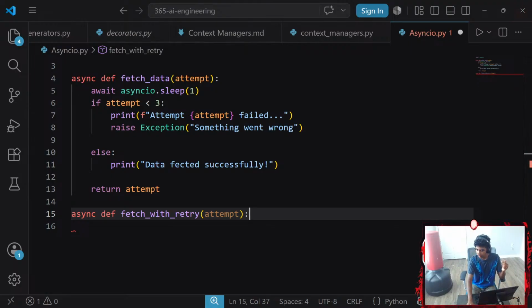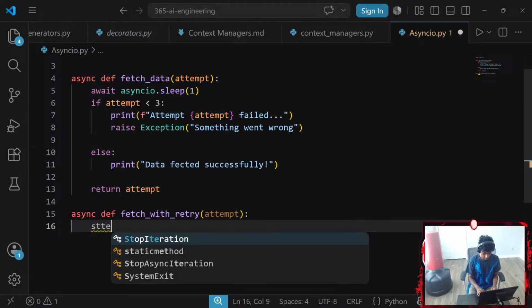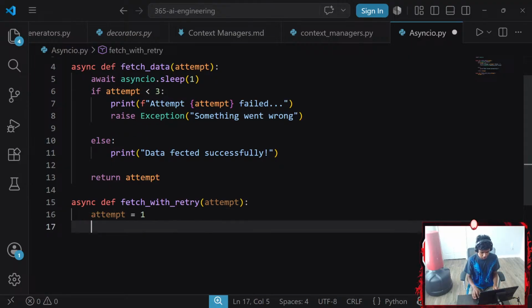Okay, let's see. Create an async function fetch with retry that starts at attempt 1. So my attempt is going to be equal to 1. Then it keeps calling fetch data in a loop, so let's go with a while loop. Here's the thing, should it be while True?